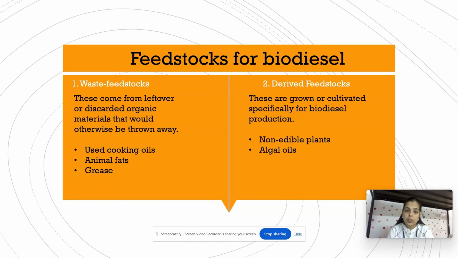Waste feedstocks come from leftover or discarded organic materials that would otherwise be thrown away, such as used cooking oils from homes and restaurants, animal fats from meat processing units, and grease from oily foods and restaurants. And the second one is derived feedstocks. These are grown or cultivated specifically for biodiesel production. They will not harm food crops, such as non-edible plants, for example neem and castor, and algal oils, such as chlorella, also produce biodiesel.